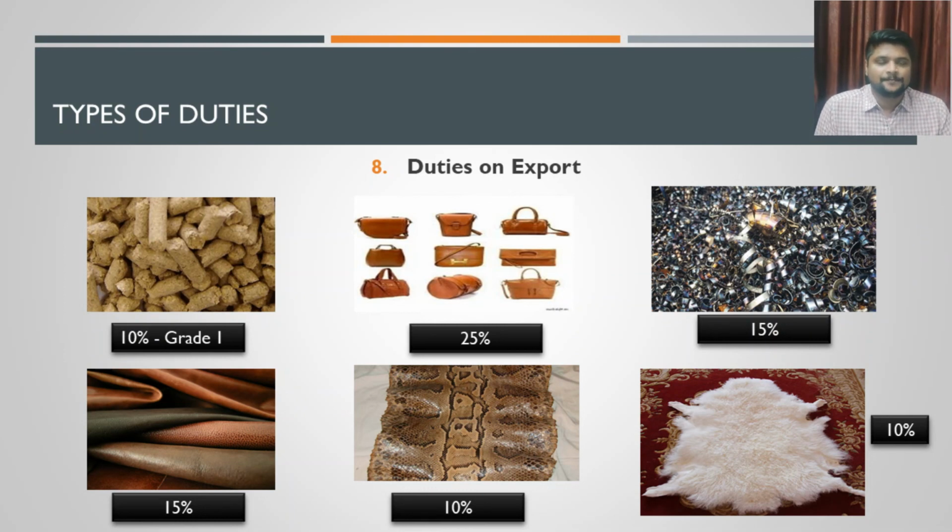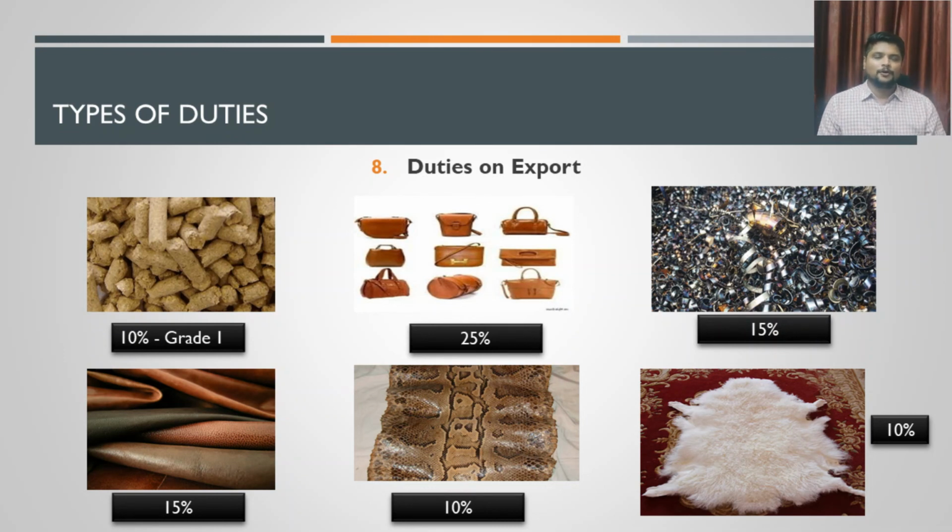And if any snake skin, whatever skin is taken out from snakes, if those skins are exported, then 10% duty has to be paid on that. You may be surprised whether these products can be exported or not. Yes, these products are demanded by so many countries because there are some medicinal elements in these products. For this purpose, Indian businessmen or Indian persons can export these items. If these items are exported, then 10% of export duty has to be paid.